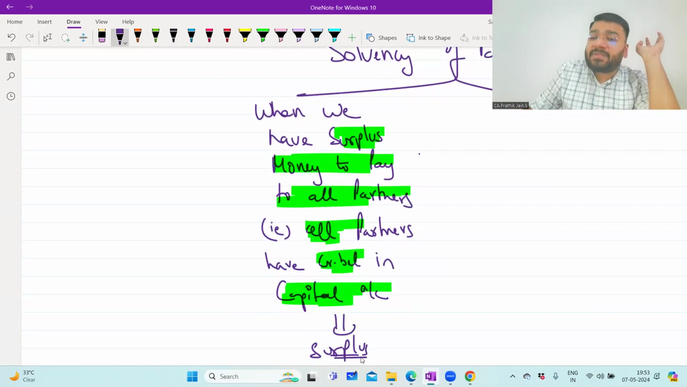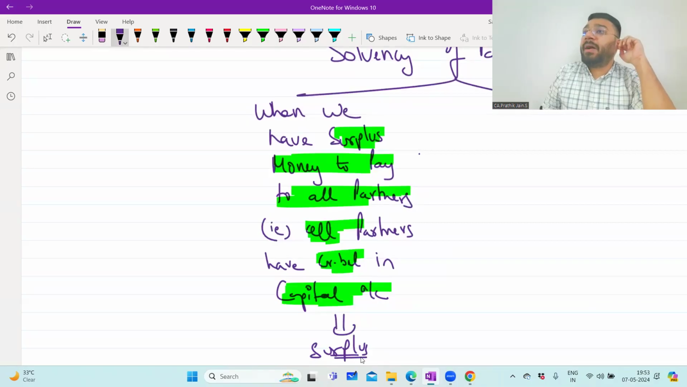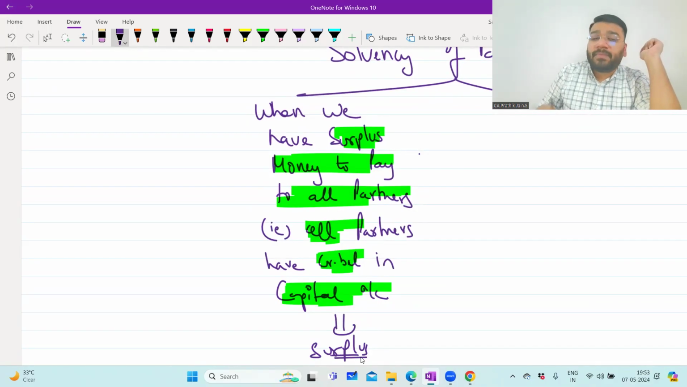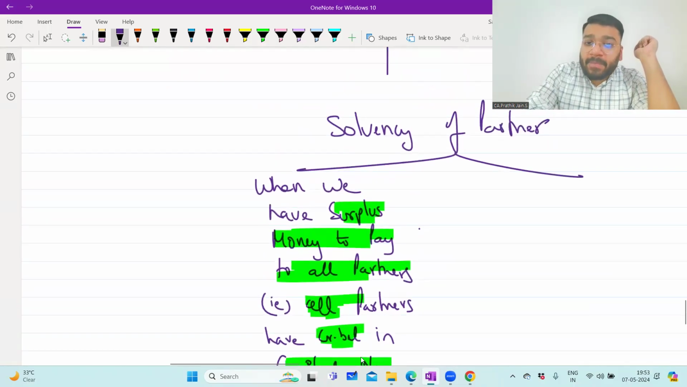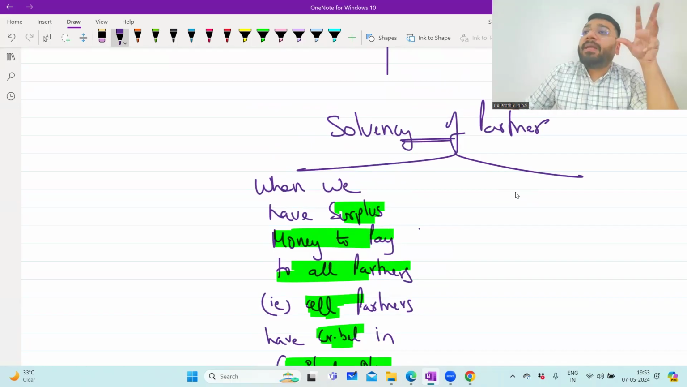All the partners have surplus money. Means all the partners have a scenario where we have to make them the payment. Here there is no problem. Sometimes it so happens that in the case of solvency of a partner, there could be one particular partner who will have a debit balance.